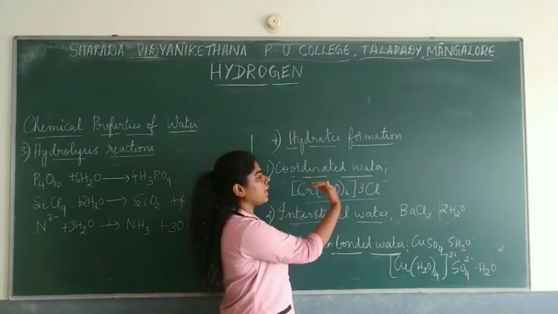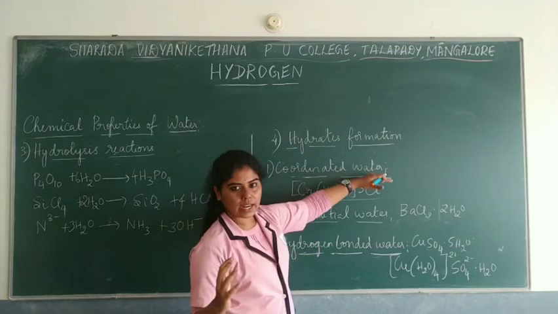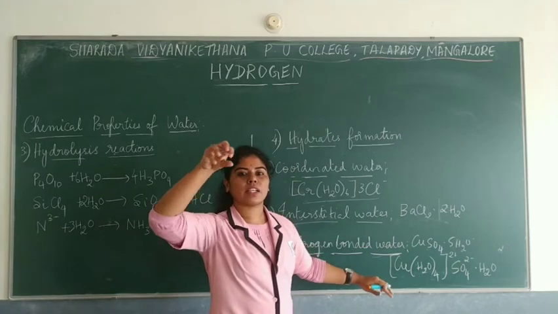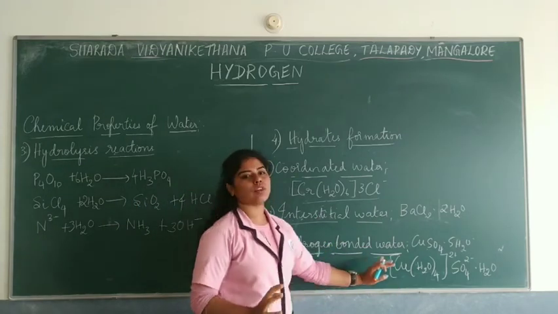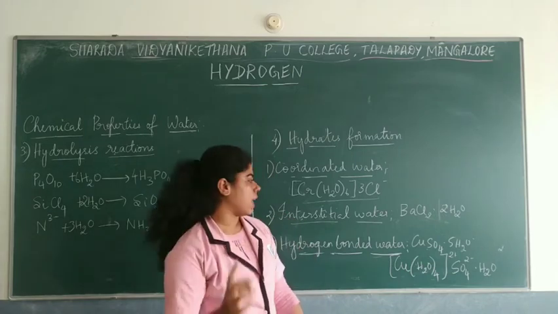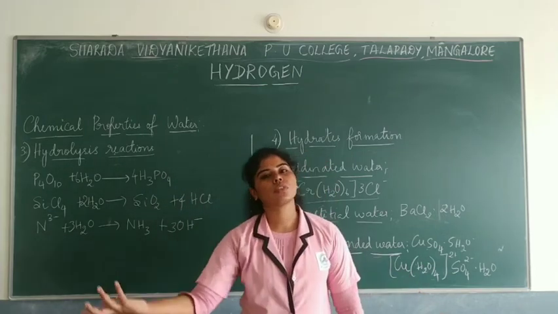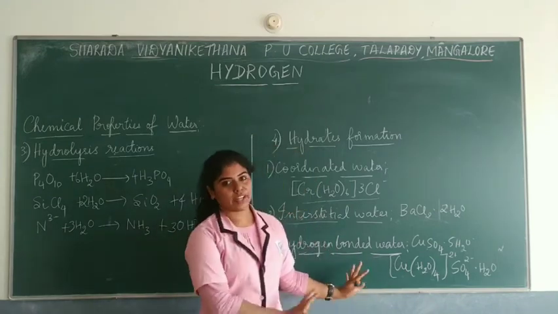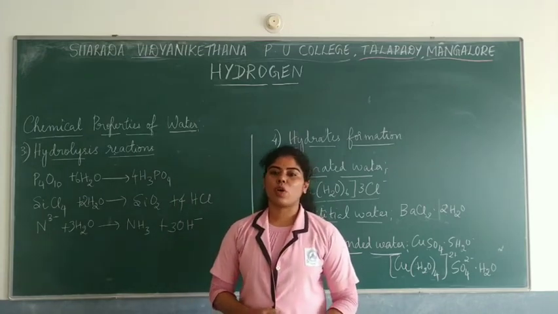So there are 3 types to be noticed here. One is coordinated water. The next one is interstitial water, which is present in the interstices of the structure. And then hydrogen bonded water, wherein they are directly connected to the metal atom. How many? 4 of them, and the other one will be outside the coordination sphere. So these are the chemical properties of water.